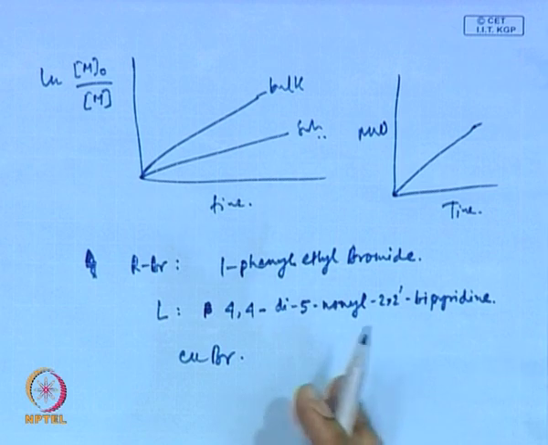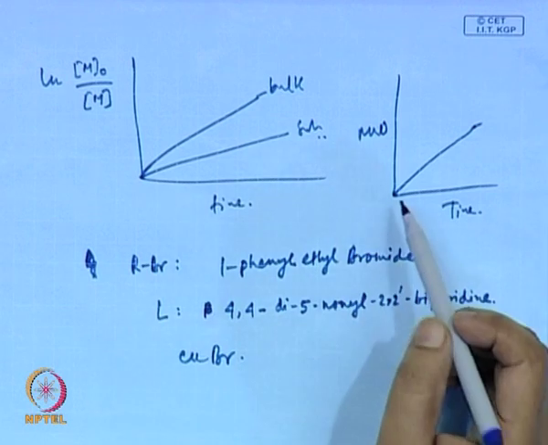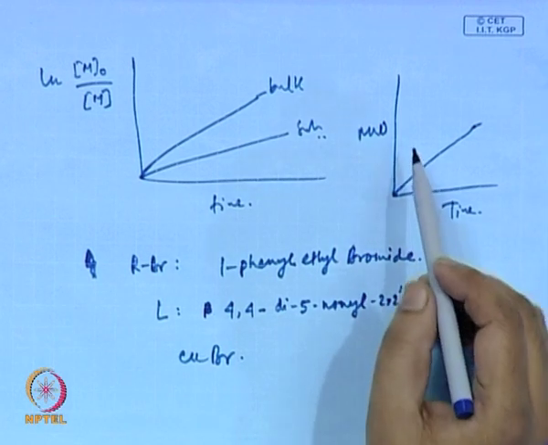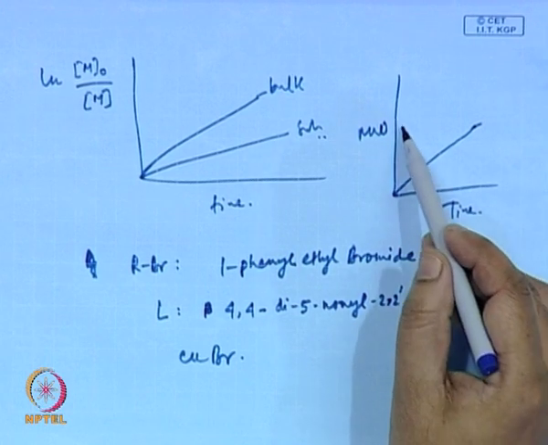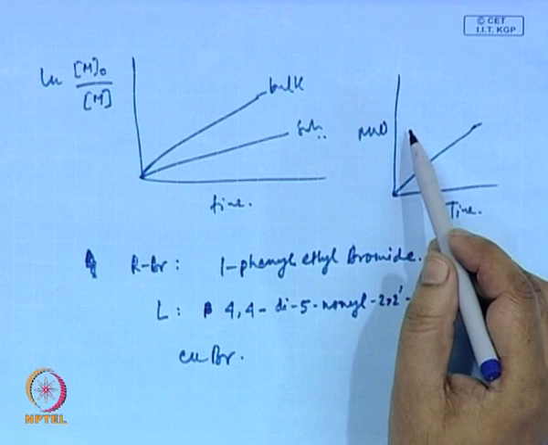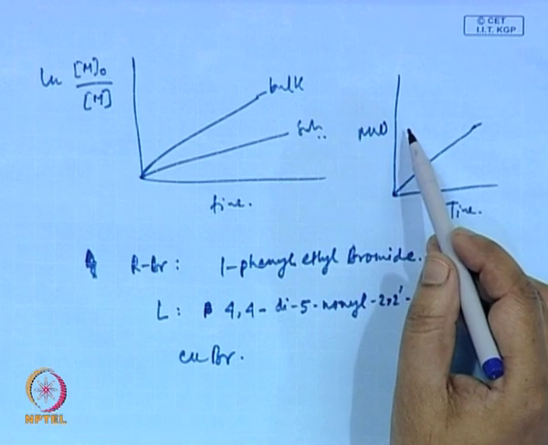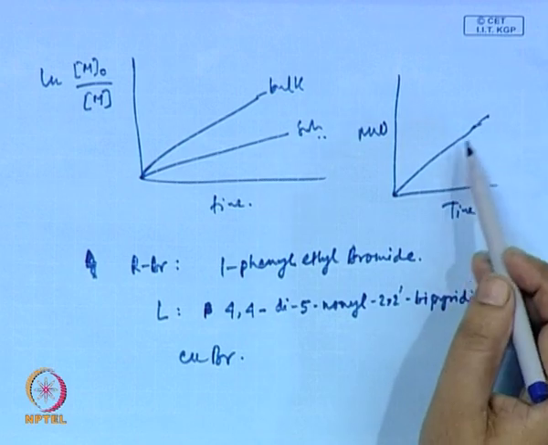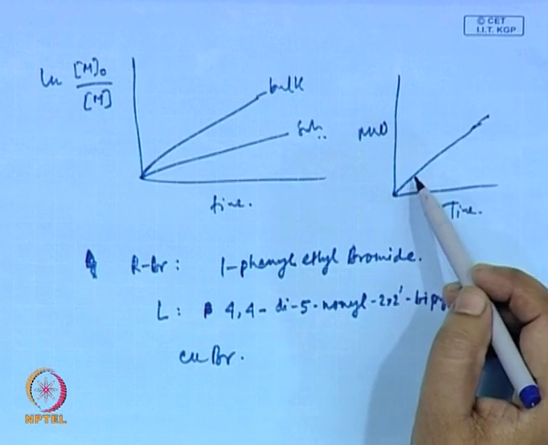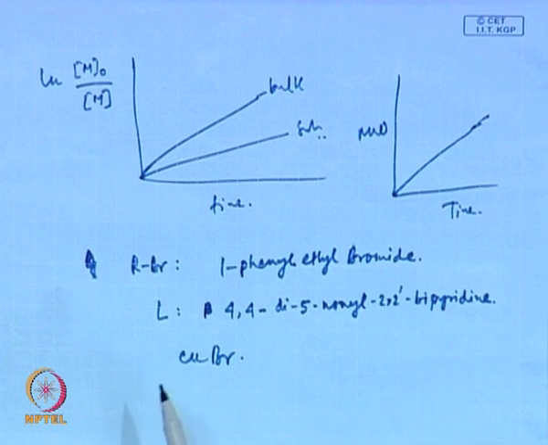The molecular weight increases linearly, whereas in normal chain polymerization you can get very high molecular weight even at the beginning. But in this case the molecular weight is small at the beginning and it increases slowly as the time goes.